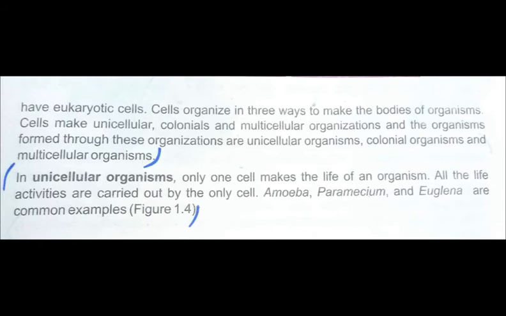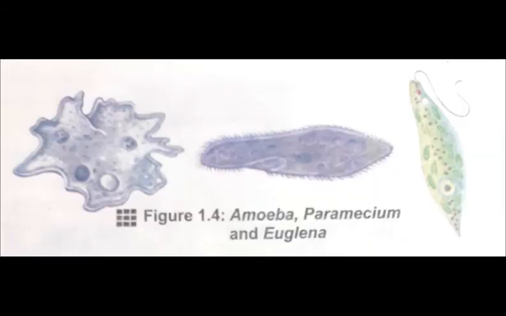Now what are the common examples of unicellular organisms? Its common examples are amoeba, paramecium. Okay students, common examples of unicellular organisms are amoeba, paramecium and euglena. Now students, you can see these unicellular organisms in figure 1.4.